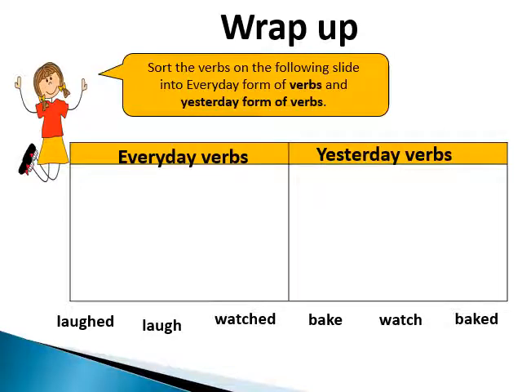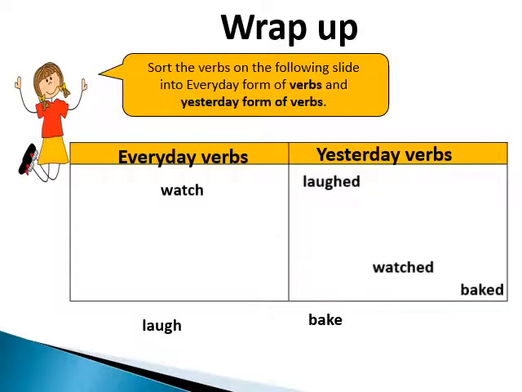Let's see. Students, watch, bake, laugh. These are everyday verbs, and laughed, washed, and baked are yesterday verbs.